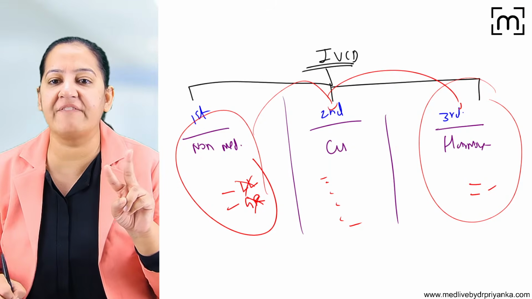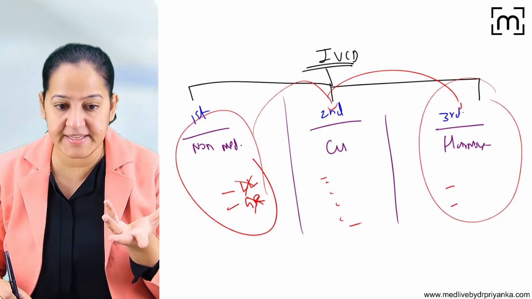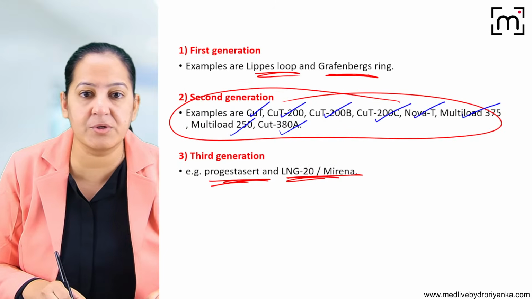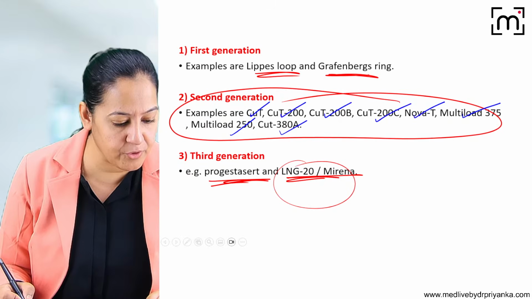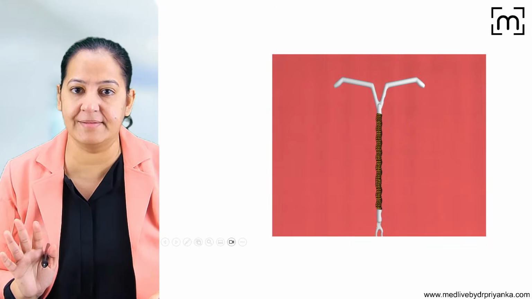So in the third generation, we have two options. They contain hormones inside them. Which hormones do they have? What are the examples? One is progesterone and one is Mirena. Mirena is also known as LNG20. How many of you got it? Can we go ahead? Say yes. So please learn the classification.